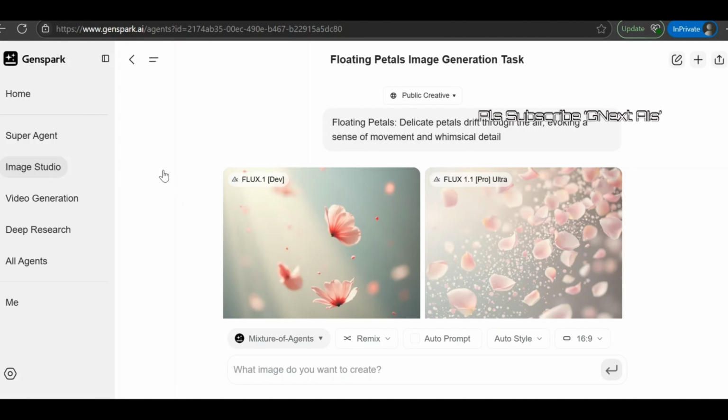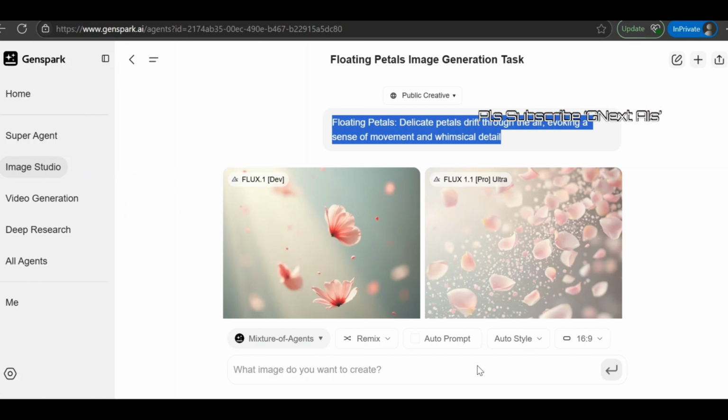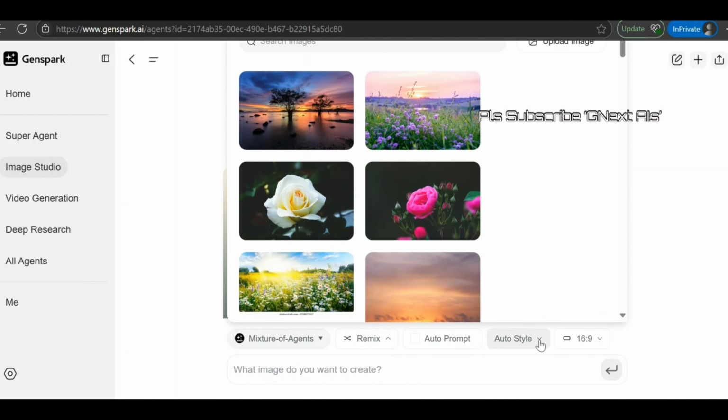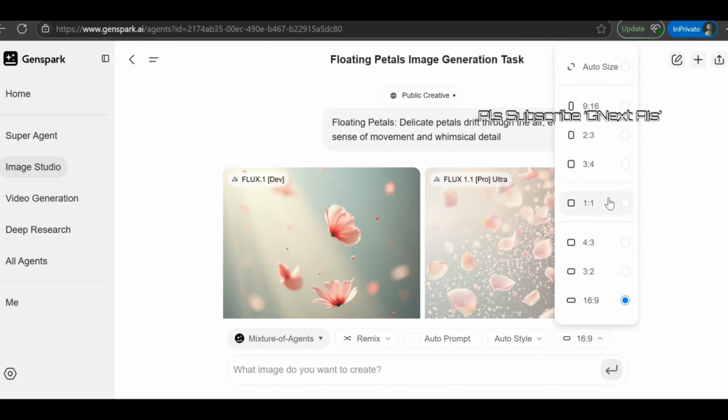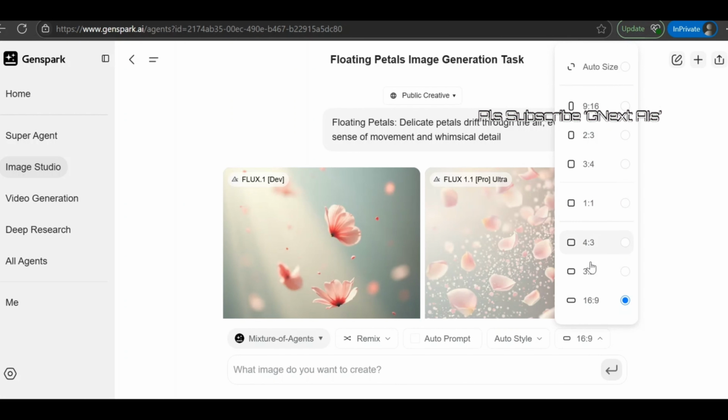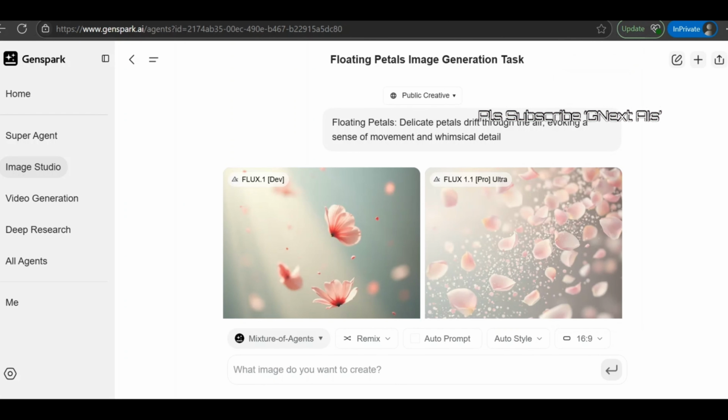So here to generate an image, we have clicked on Image Studio and we have given the prompt. Like in ChatGPT, you have a text box where you can write the prompt. We have written: floating petals, delicate petals drift through air, evoking a sense of movement and whimsical details. Right. So below you can use the remix option, auto prompt, auto style, as well as the aspect ratio. Here we have just put 1:1, or else based on your preference you can use 9:16 or 16:9.